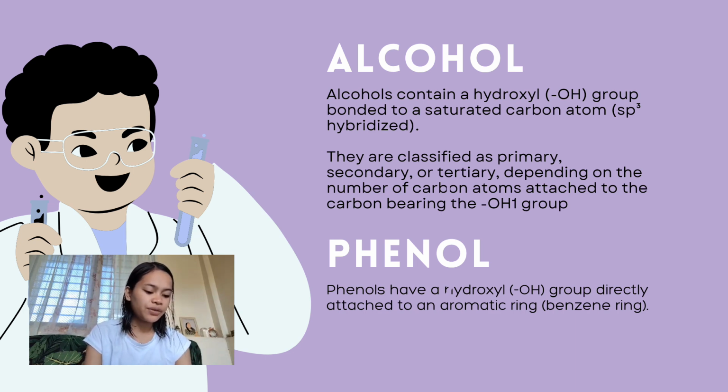Alcohols are classified into three types based on the number of alkyl groups attached to the carbon with the hydroxyl group: primary, secondary, and tertiary. They are commonly used as solvents, antiseptics, for example ethanol, and fuels. Alcohols can be prepared through dehydration of alkenes, fermentation, or reduction of carbonyl compounds.